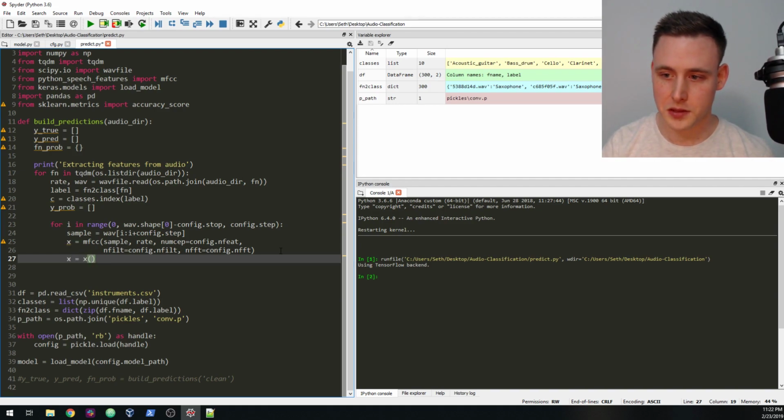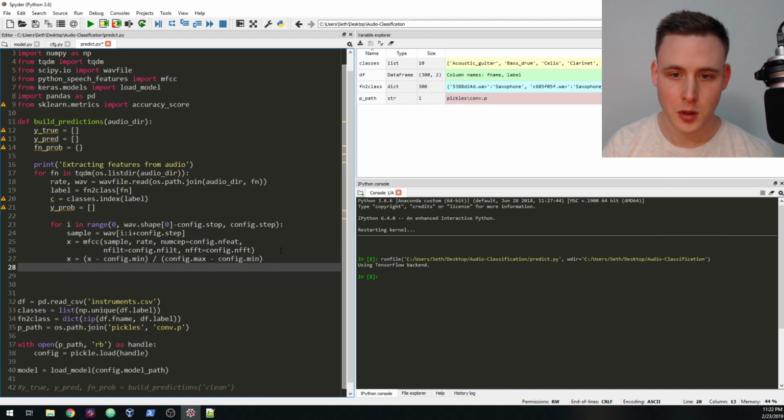So we say x is equal to, in NumPy, we have to now scale between our min and max. So x minus config.min, divided by config.max minus config.min. That's the range, right? Did I do that right? Yep.